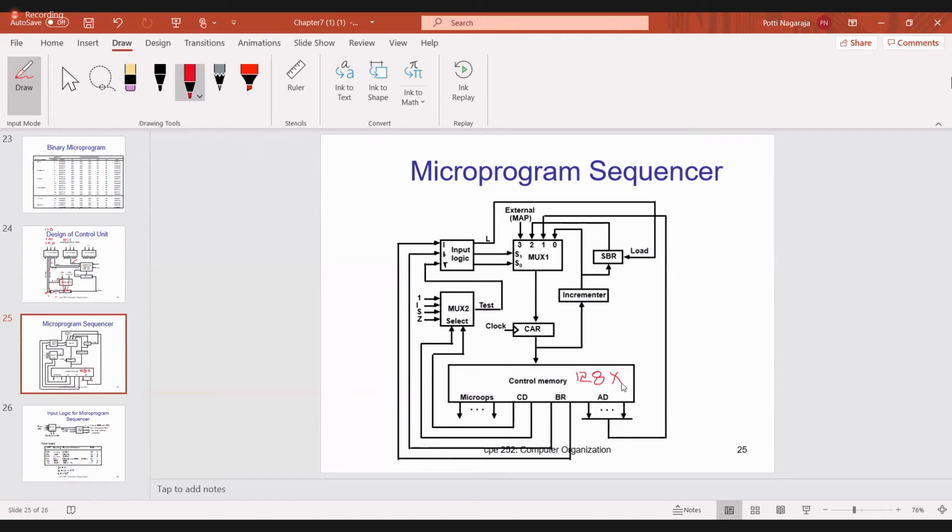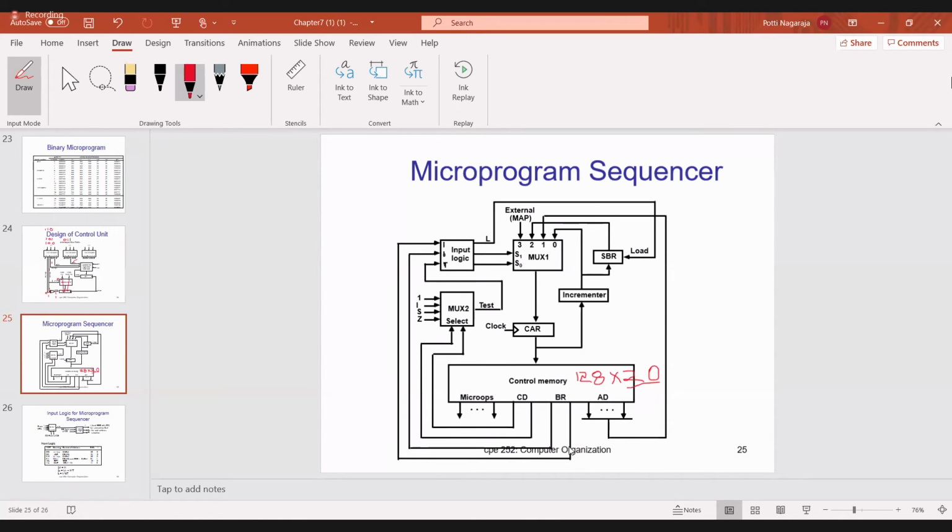Yes, sir. Control memory, 128 control words will be there. Each control word, how many bits? Each control word can store 20 bits. Of those 20 bits, 9 bits are for micro operations, CD is 2 bits, BR is 2 bits, whereas AD is 7 bits. Is it okay?